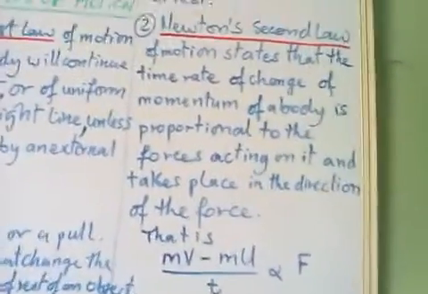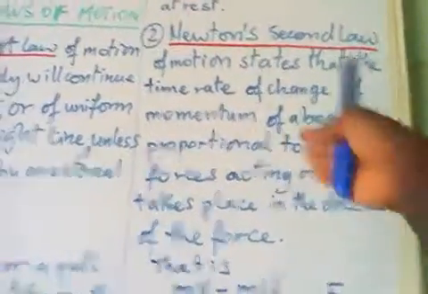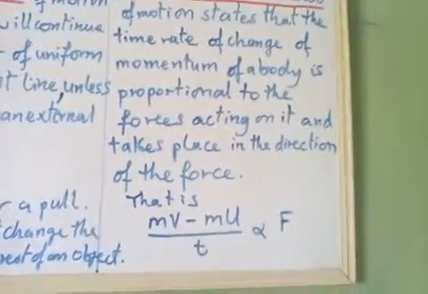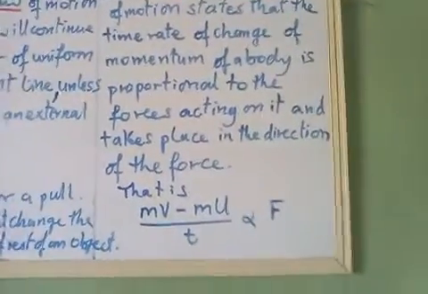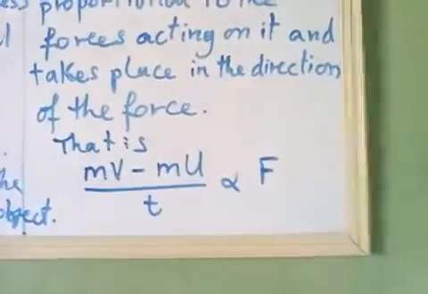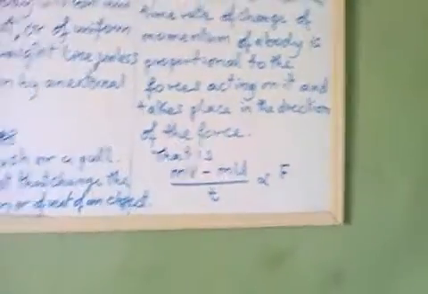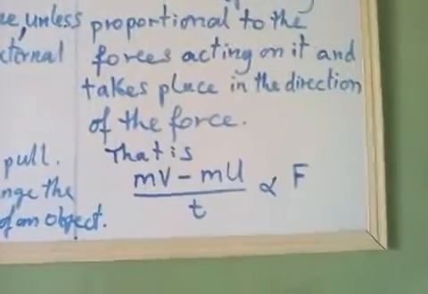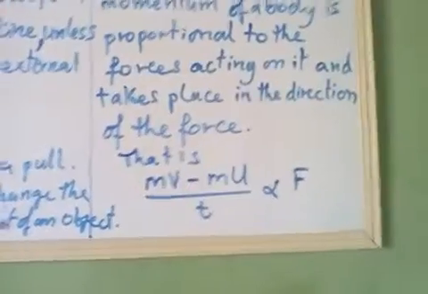Therefore, when we say that the time rate of change of momentum is proportional to the forces acting upon the object, we mean the time rate of change of momentum is directly proportional to the resultant force acting on the object. Therefore, this F represents the resultant force, which is the sum of all the forces acting upon the object. And according to Newton's second law of motion, this resultant force is proportional to the time rate of change of momentum. What is the time rate of change of momentum?